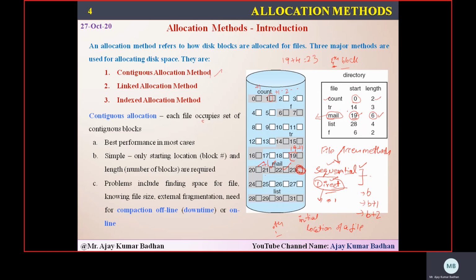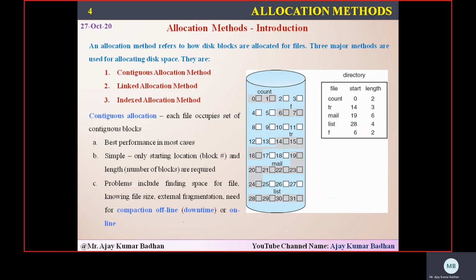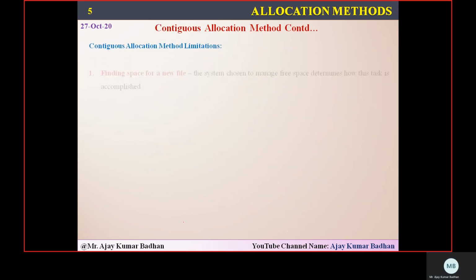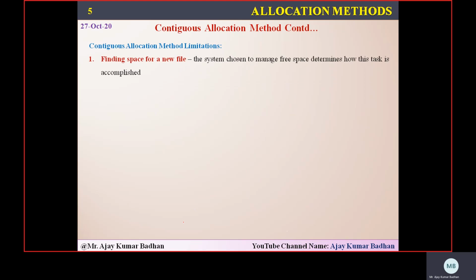Now coming to this particular allocation method, it does have some problems too. It is the simplest one that we have implemented, and that's good, but still some kinds of problems exist. The first one is that it has certain limitations. The first problem is finding a space for a new file.